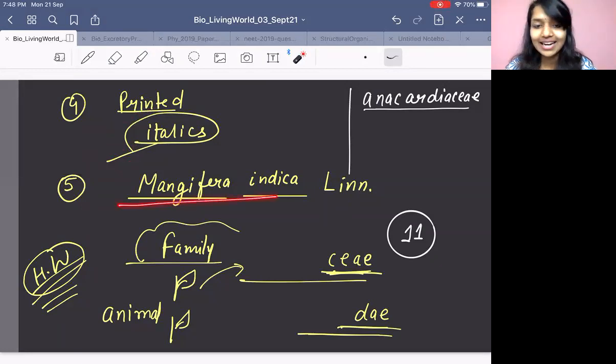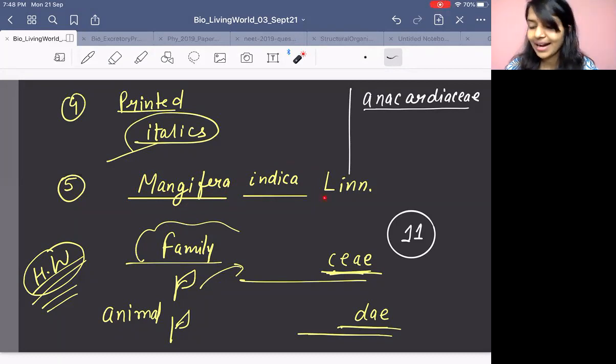Now Mangifera indica is mango. You can see this is genus, this is species, underlined separately because I have written it by hand. Genus is written with a capital letter, the rest all small letters. There should be a gap in between. Now I want to write about the person who gave this name. It was Linnaeus.